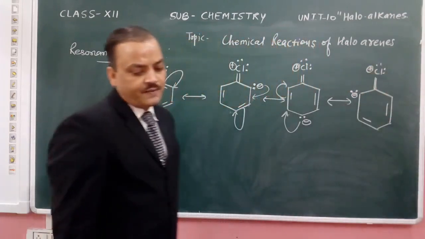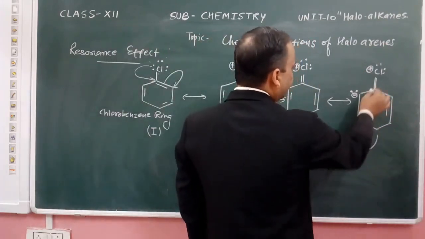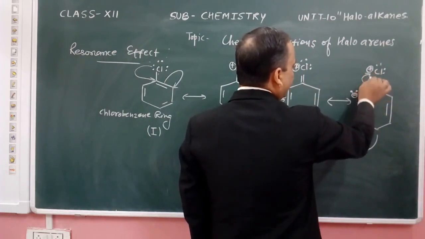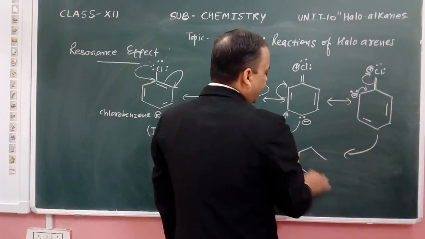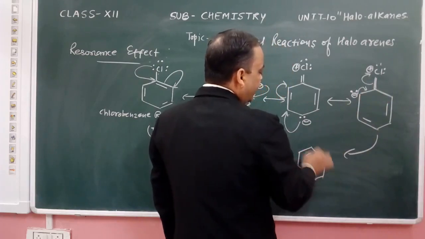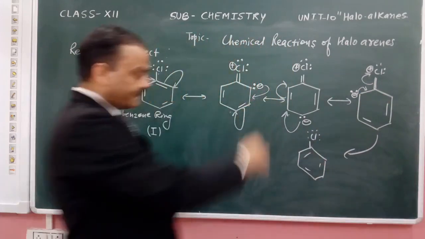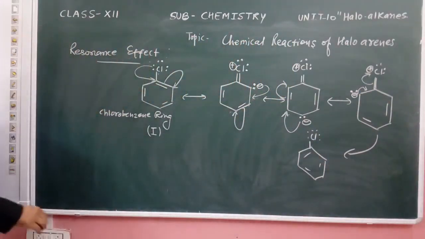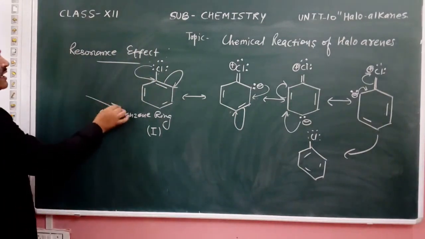If we move forward again, these electrons move back to chlorine, and at the end we get the same structure again. That is how the resonance effect develops in the chlorobenzene ring.